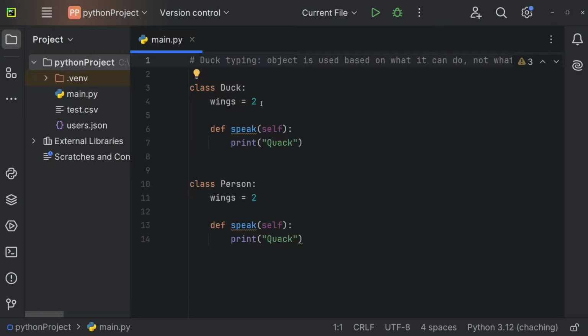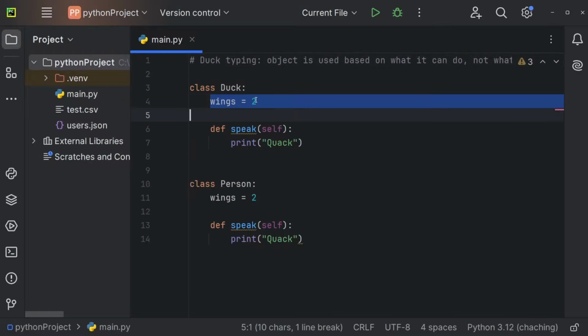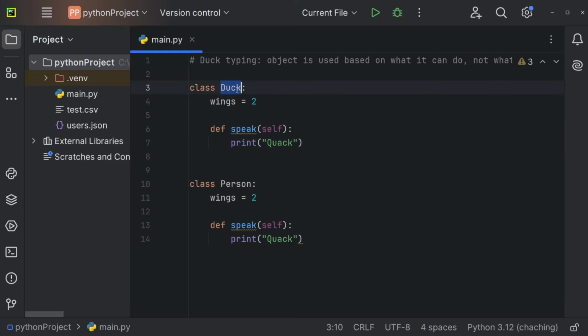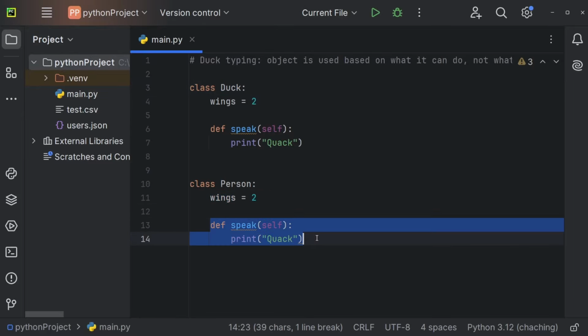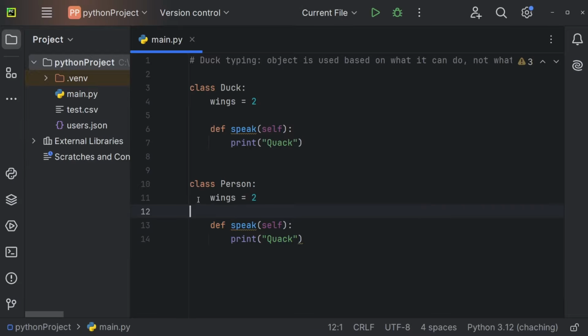And of course, since our duck looks like a duck and behaves like a duck, it is a duck. But our person also looks like a duck and behaves like a duck, so in Python we also say it is a duck. And that's basically all that duck typing is. It's also a concept that a lot of people speak about. It's, in my opinion, not that important, because I personally think that this doesn't really make too much sense. If you have a duck, why wouldn't you just name it duck? But since you might hear about it, I thought I would introduce it to you very quickly.